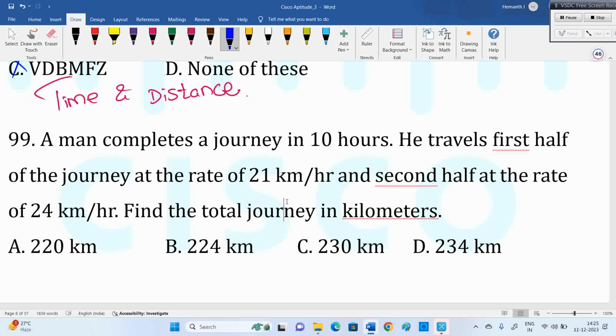See, the 2 points which will come to your mind: half of the journey can be in terms of time, and it can be in terms of distance also. Let us take total distance as D. D by 2 kilometers, next D by 2 kilometers. First D by 2 kilometers with 21 km per hour, next D by 2 kilometers with 24 km per hour. People may be thinking in terms of timing, 5 hours, 5 hours like that. It can be in terms of distance also. Total distance you divide into two parts.